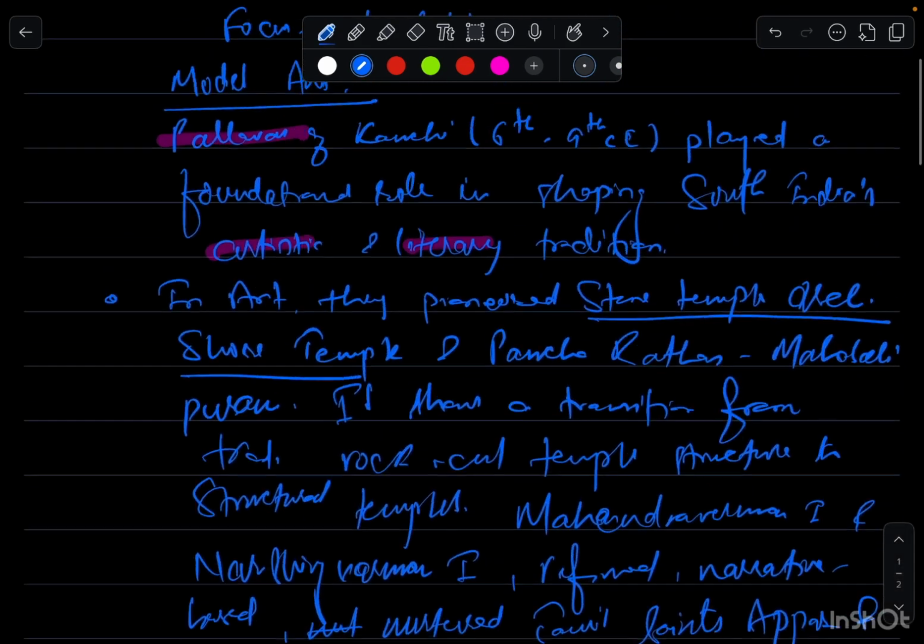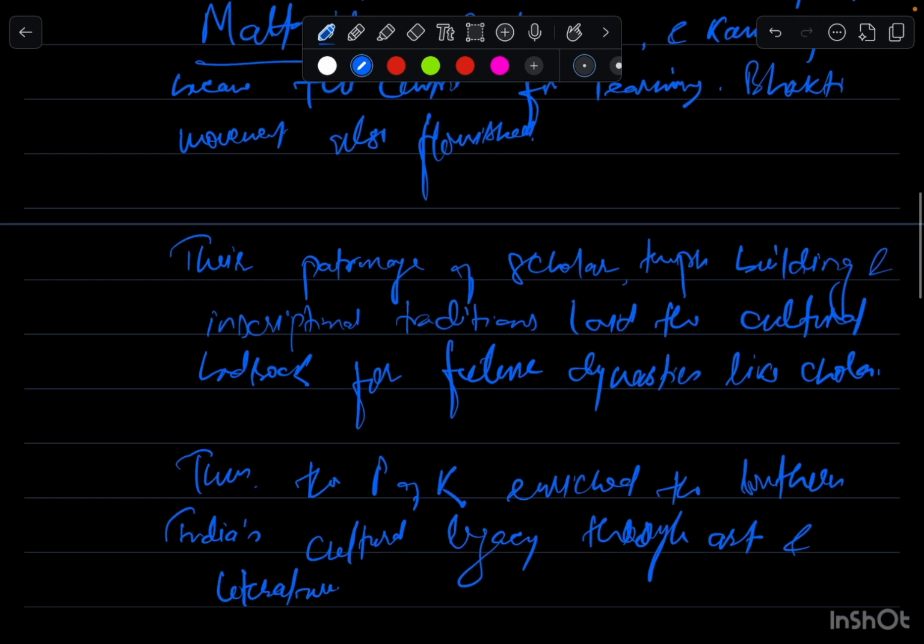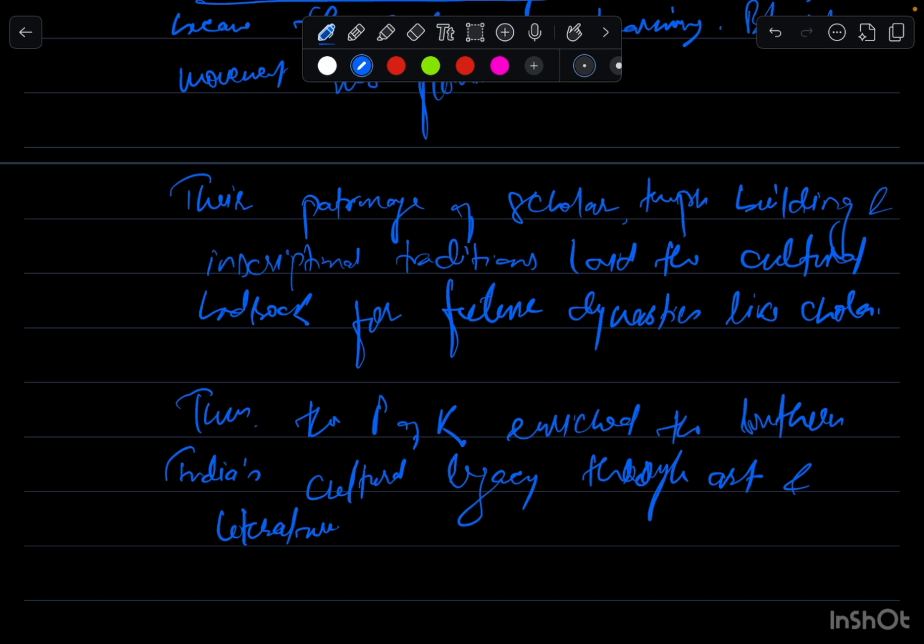So, a very simple and sober answer in 150 words. I know handwriting might be an issue, but you just need to listen to what is being said here as well, and then take the approach. I will suggest you write the answer in your own words. I'm just giving you the idea about how to write the answers. Now let's move towards the second question.